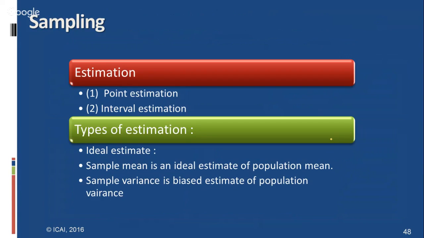And estimation: there is point estimation and interval estimation. Here the types of estimation are also given. Only the estimation based on interval estimation is given in the study material examples. And what is an ideal estimator is also given. If it follows unbiasedness, consistency, and sufficiency, we can say that this is a sufficient estimator.